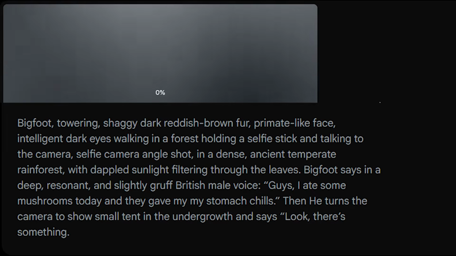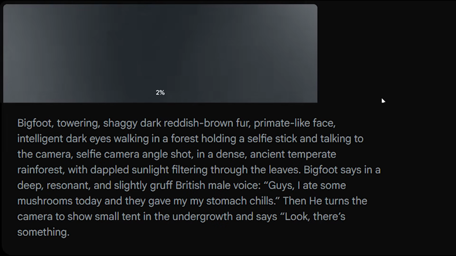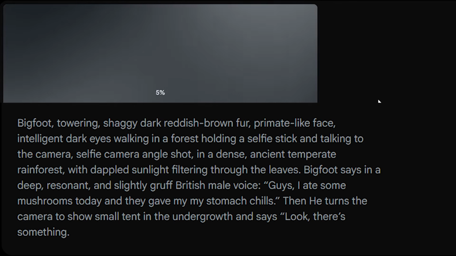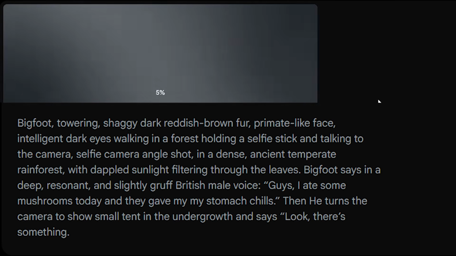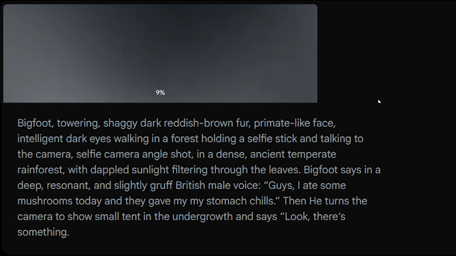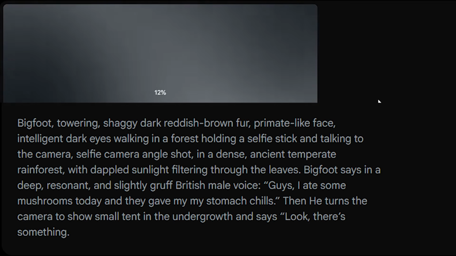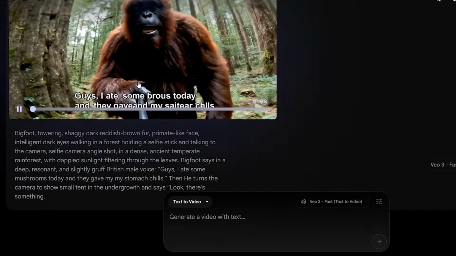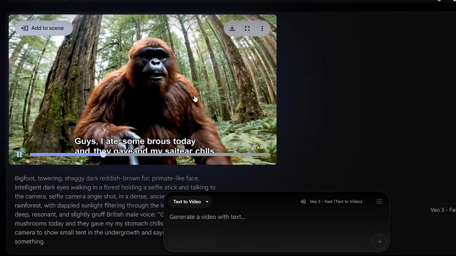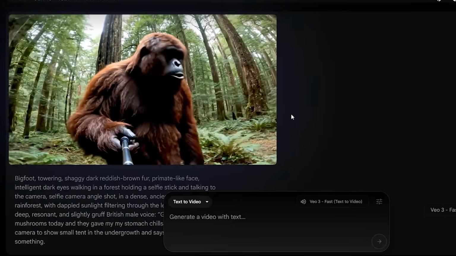Bigfoot. Towering, shaggy, dark reddish-brown fur, primate-like face. Intelligent, dark eyes, walking in a forest holding a selfie stick and talking to the camera. Selfie camera angle shot. In a dense, ancient, temperate rainforest, with dappled sunlight filtering through the leaves. Bigfoot says in a deep, resonant, and slightly gruff British male voice, "Guys, I ate some mushrooms today, and they gave my stomach chills." Then he turns the camera to show a small tent in the undergrowth and says, "Look, there's something."